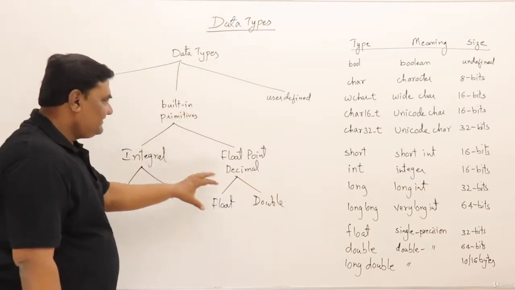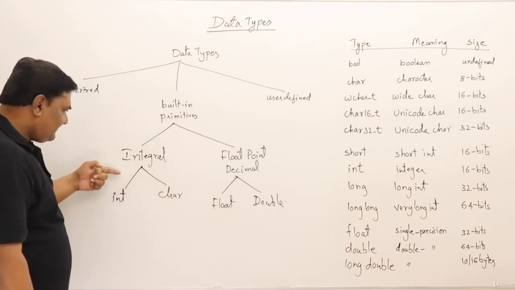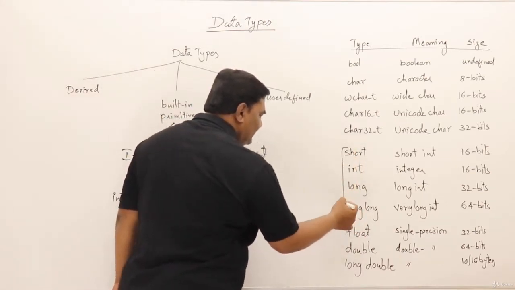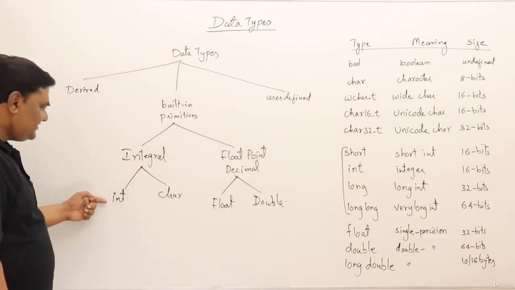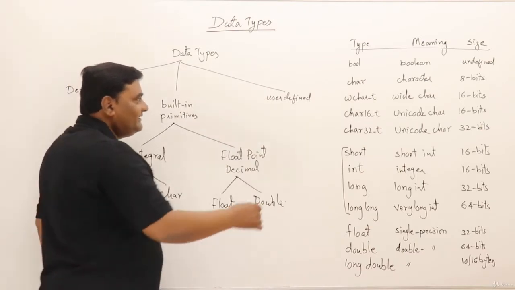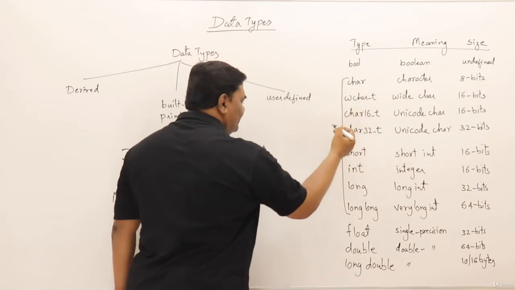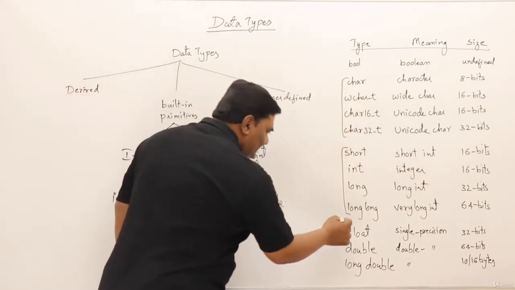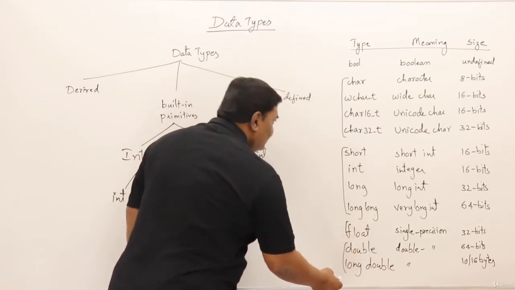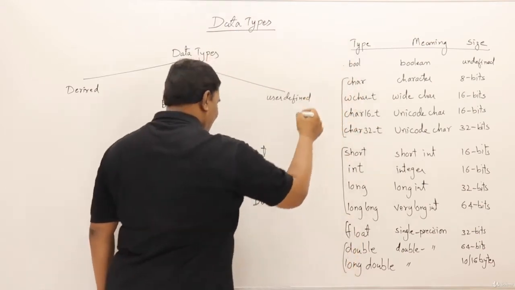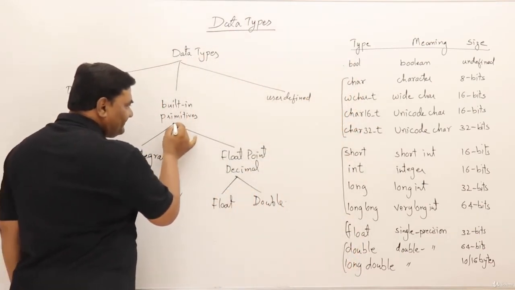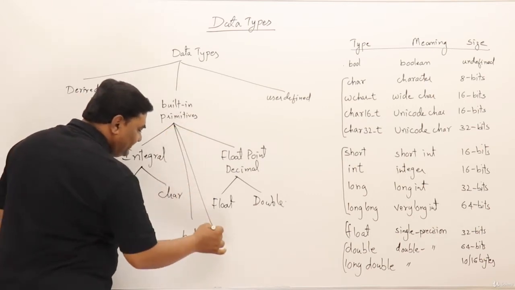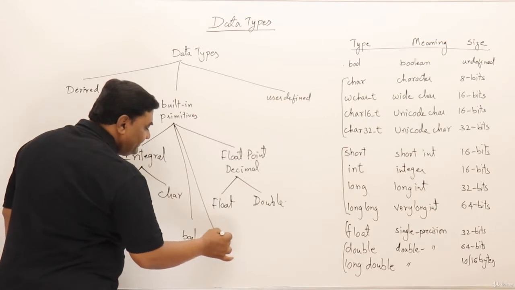First, let us understand all these. See, integral type, here in the list, these are all integer type. Then the character, these are all character type. Then under this floating point, float and double, this is float and this is double. And one more data type that is available, that is bool. Here I write that is bool, and one more data type is available that is not mentioned here, that is void.